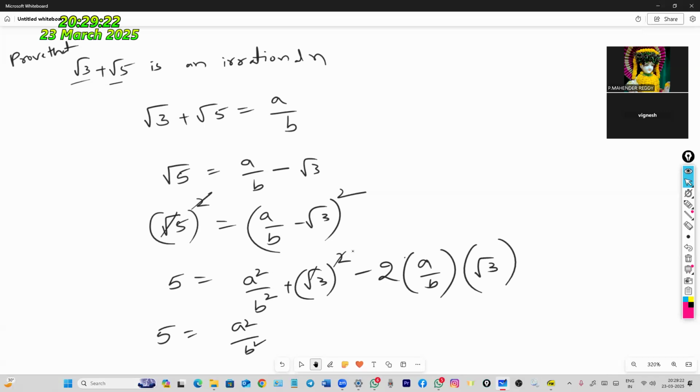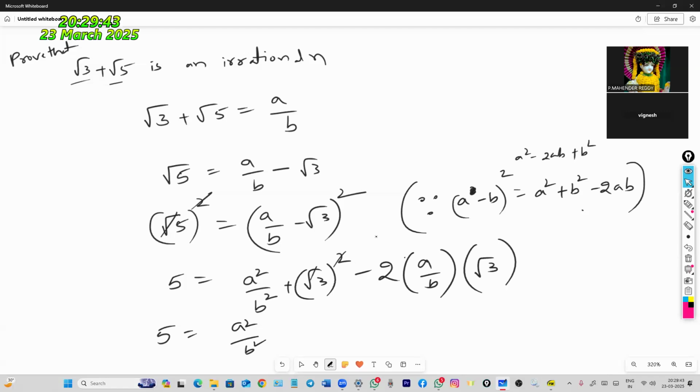Sir, why have you written minus 2 into ab? That is the formula. (a minus b) whole square formula: a square plus b square minus 2ab. You can write a square minus 2ab plus b square also, no problem. Just I changed this one. This is the formula, (a minus b) whole square.